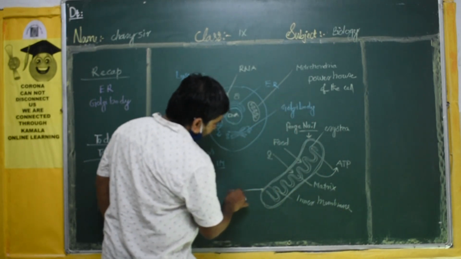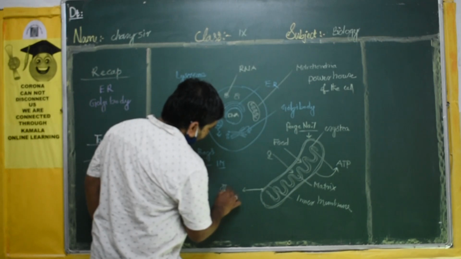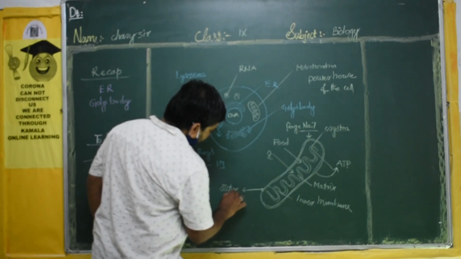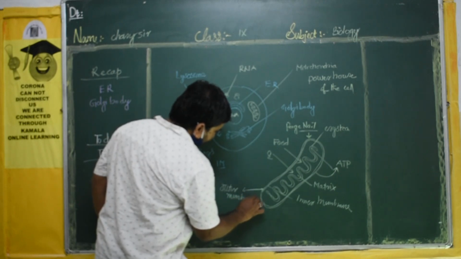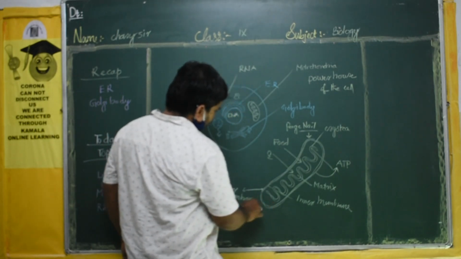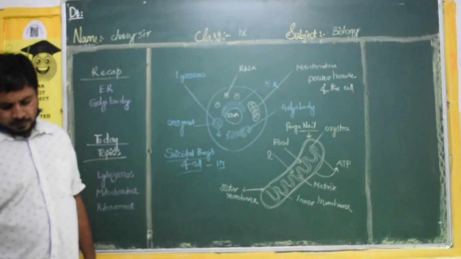This is called outer membrane. And this is called inner membrane. This is the diagram of mitochondria.